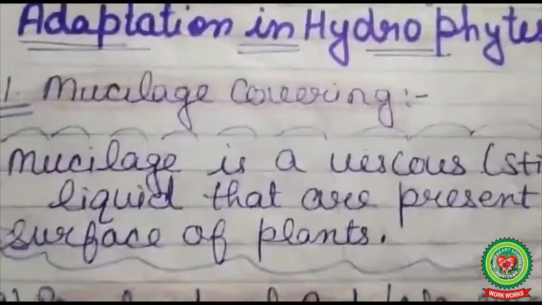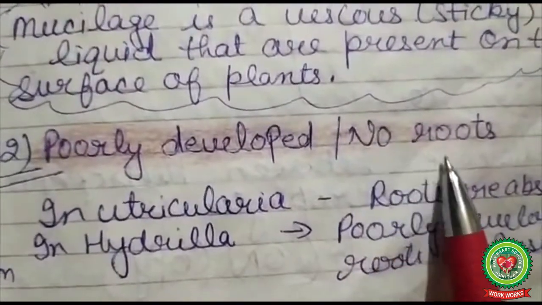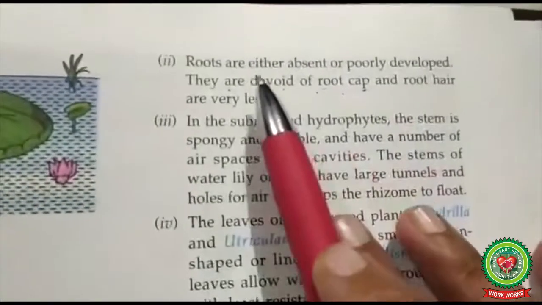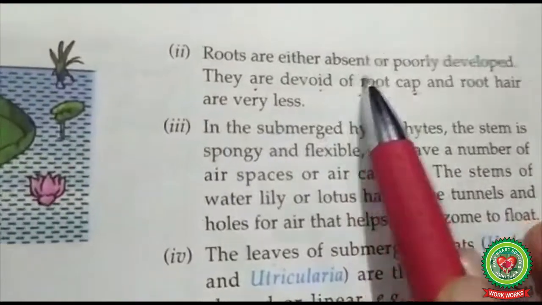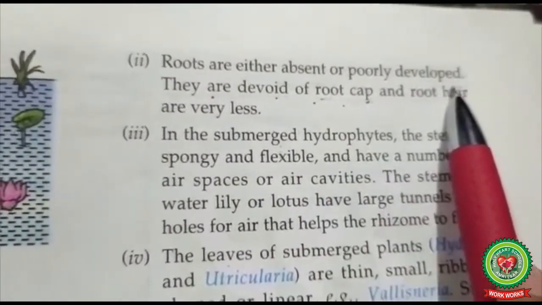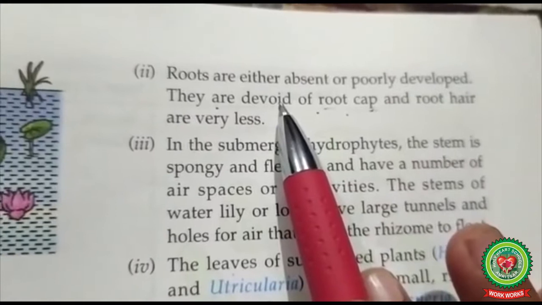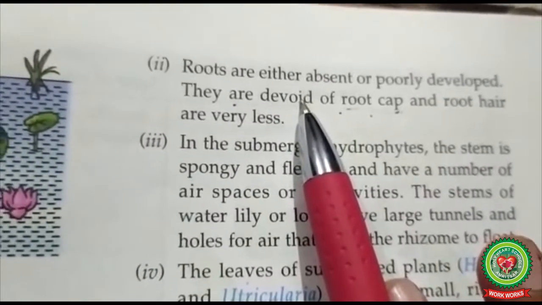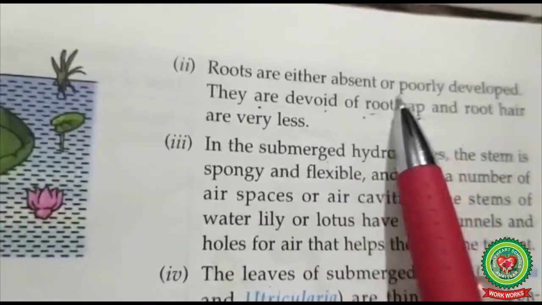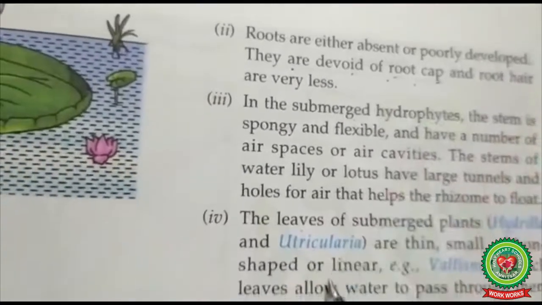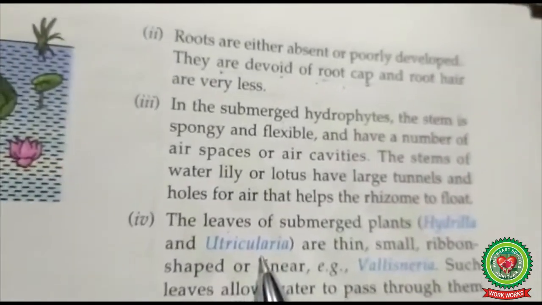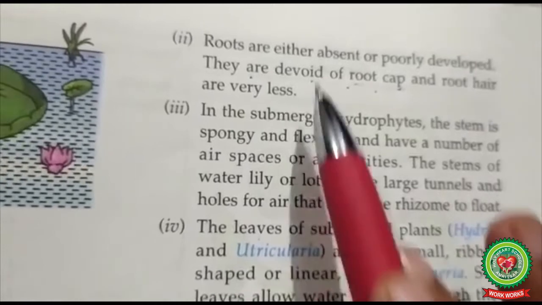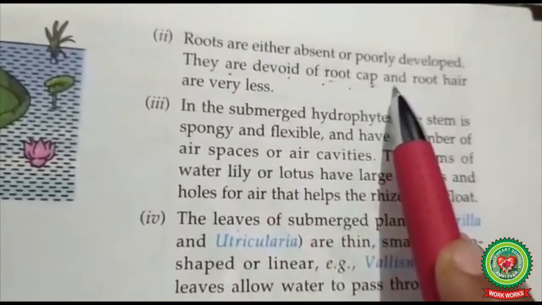Second adaptation is poorly developed or no roots. In hydrophytes, roots are either absent or poorly developed. Let us talk about some examples of hydrophytes in which roots are either absent or poorly developed. In Utricularia, roots are absent. They are devoid of root caps.